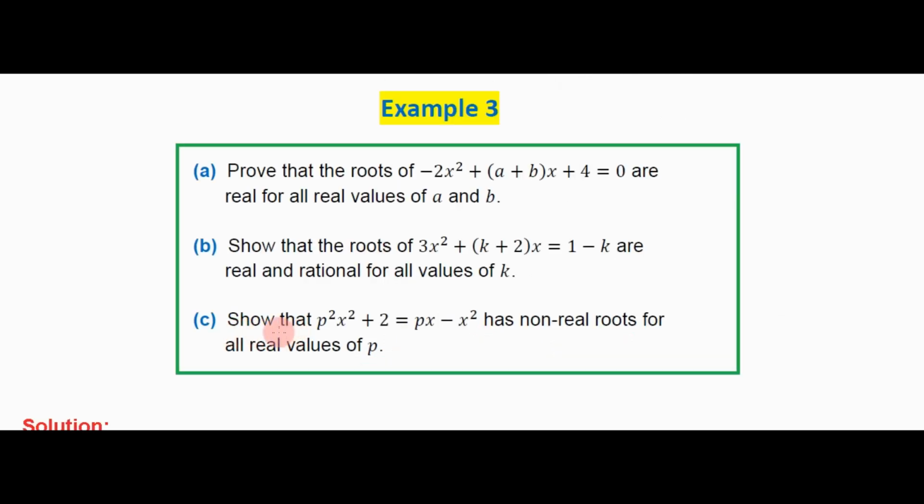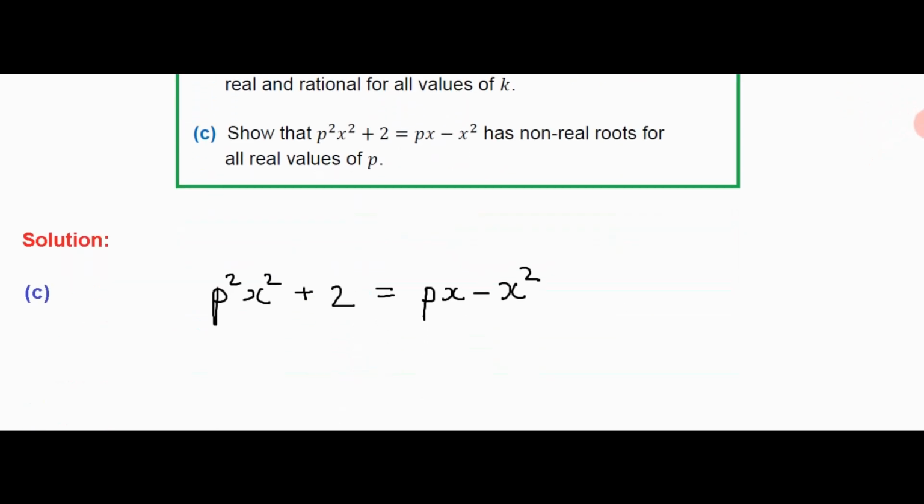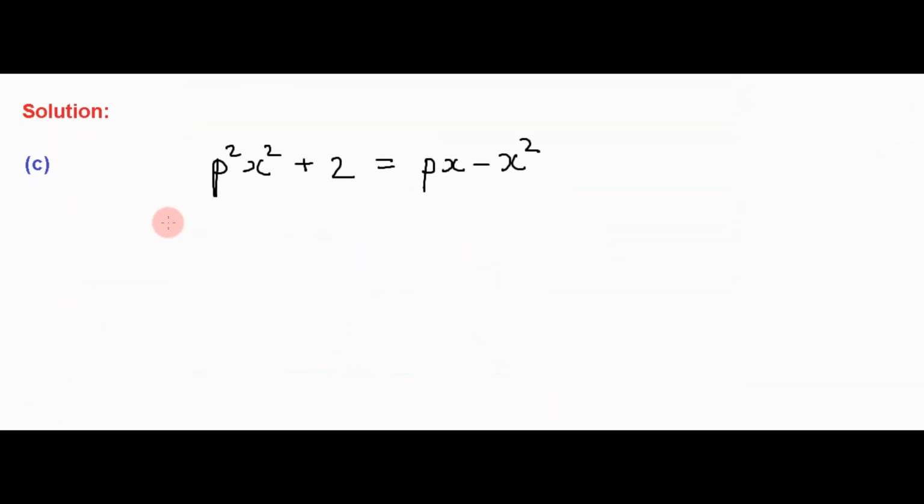Then coming to the last example here, it says, show that this equation has non-real roots for all real values of p. First, we need to write the equation in standard form. So we're going to bring everything to the left-hand side. It's not yet in standard form because we have two terms in x squared. So we can rewrite this as one term in x squared by taking out x squared as a common factor.